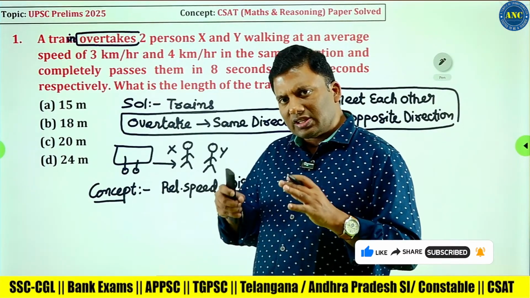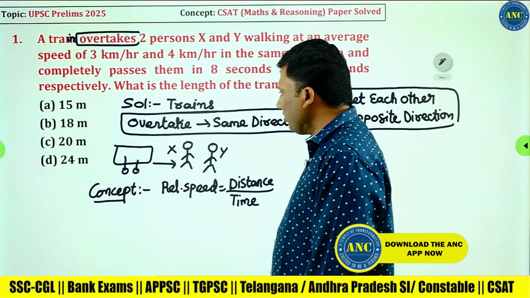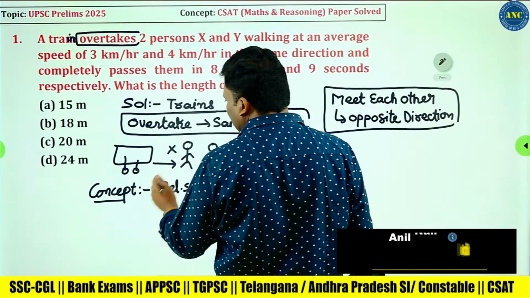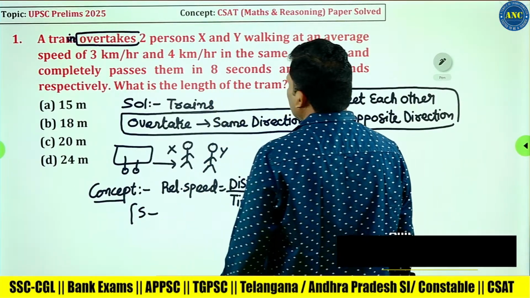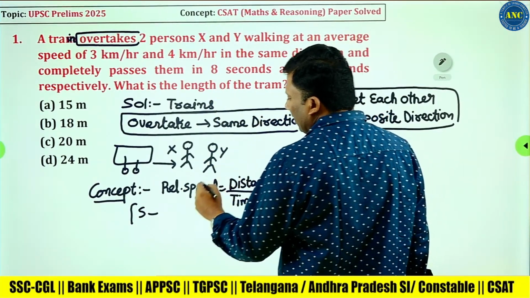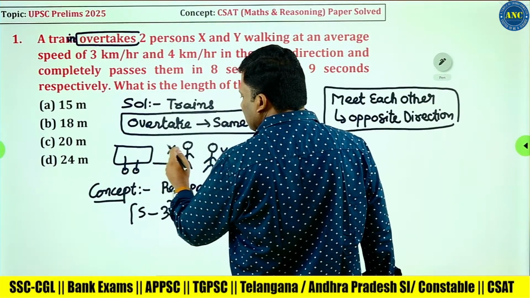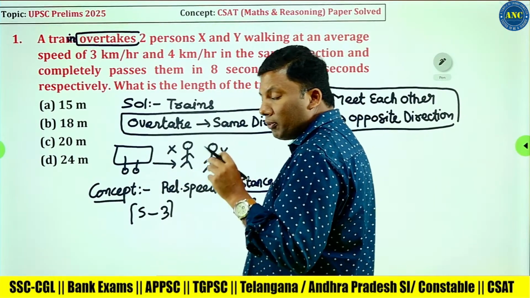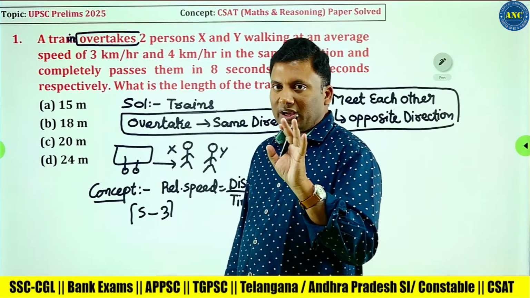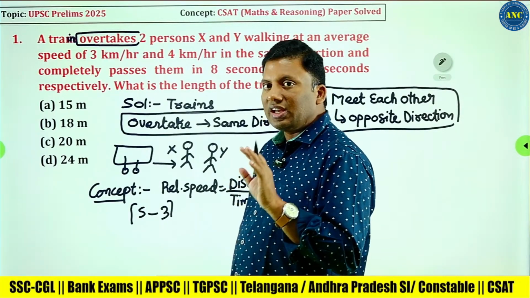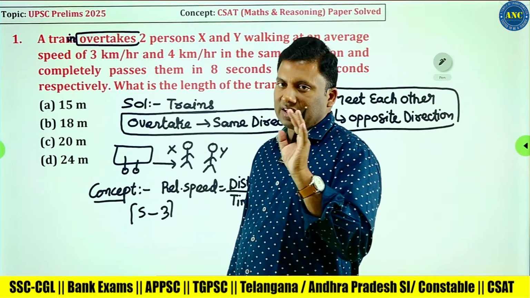This question uses the concept of speed is equivalent to distance by time. First, the train with person X. Train speed I don't know, say S. Person X is walking at a speed of 3 kilometers per hour. They both are moving in the same direction, so it is S minus 3. S minus 3 is the relative speed of train with person X.